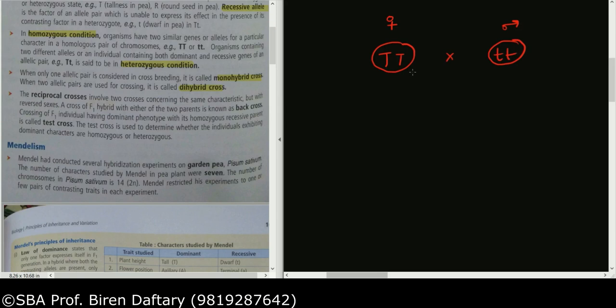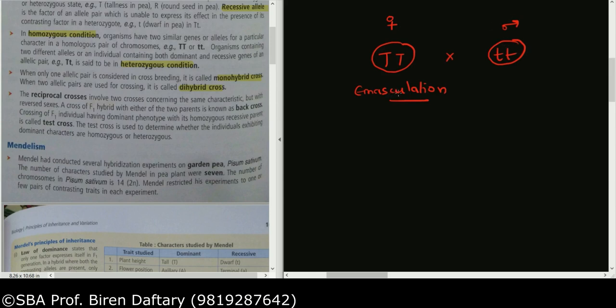So what did he do in the female plant? He did something which is called emasculation, correct? Do you remember this term? Emasculation is removal of anther, removal of androecium. So automatically this will become female. Here he will do nothing. He will take pollen grains from this plant and transfer them to this plant.